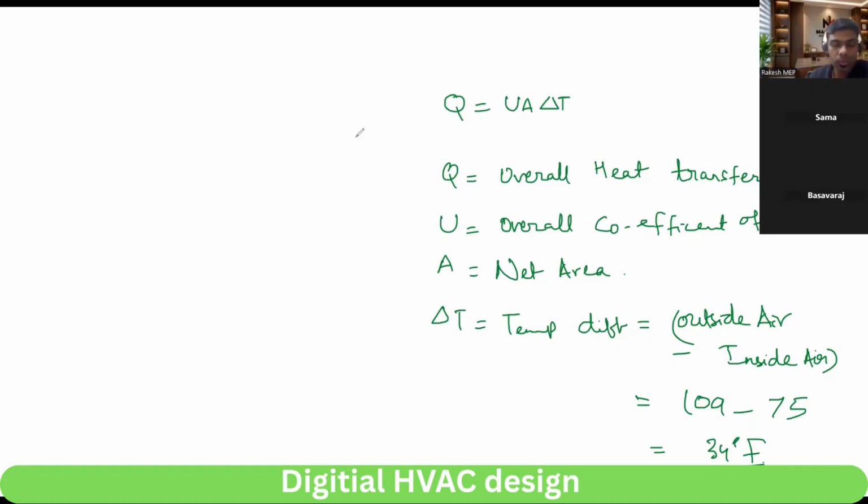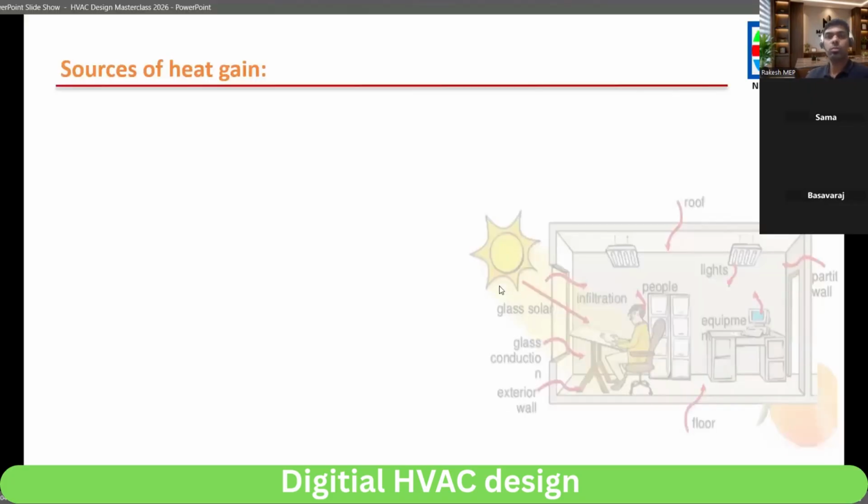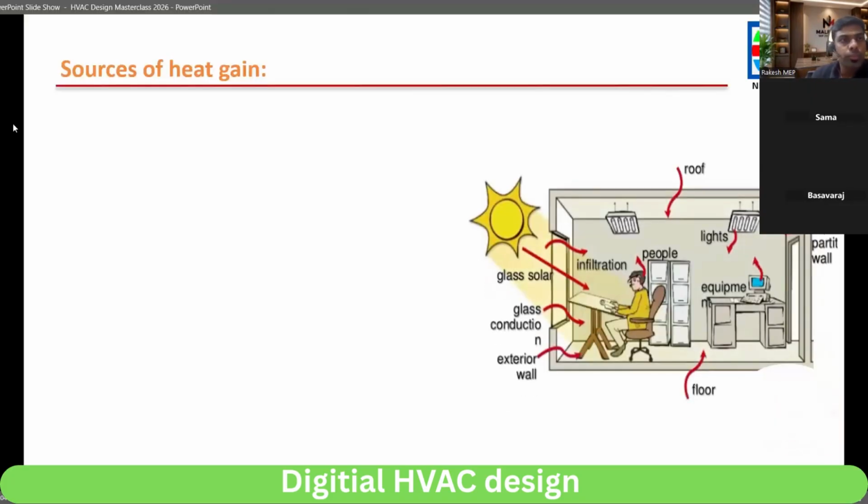Now, how will we see heat transfer? For example, any room. Let me show you that image once again. Can you see the screen? Here there are two sources of heat gain from outside. One is the external source, next is the internal source.